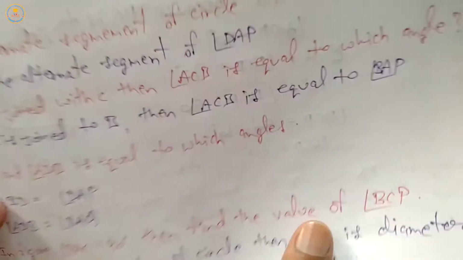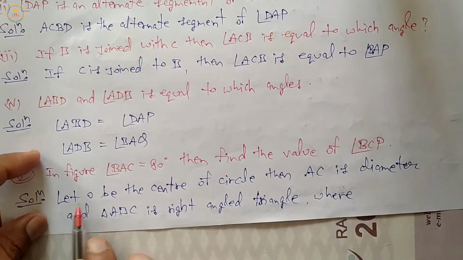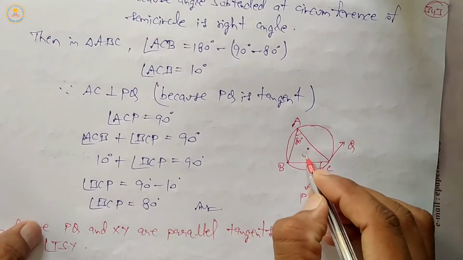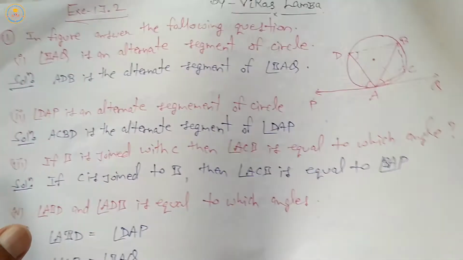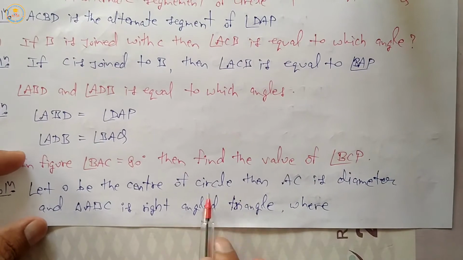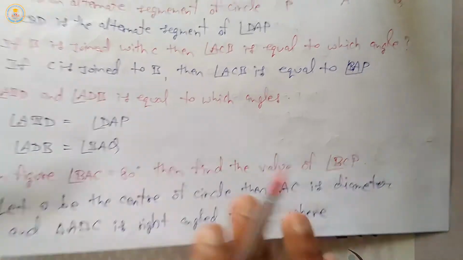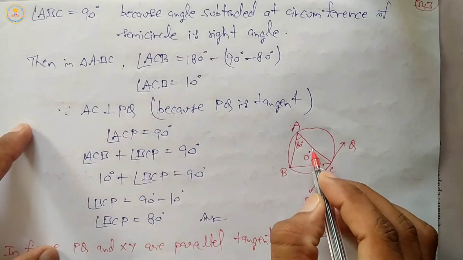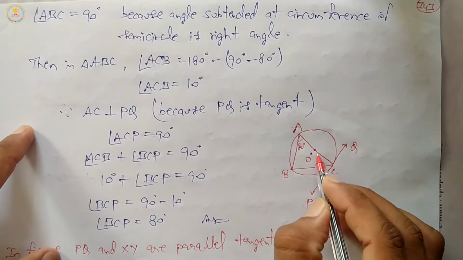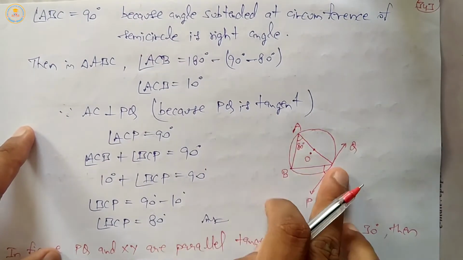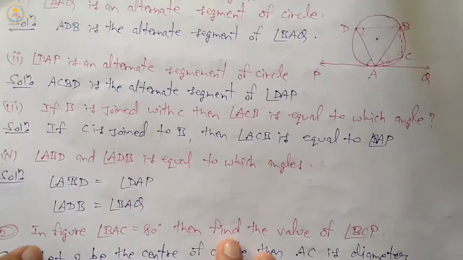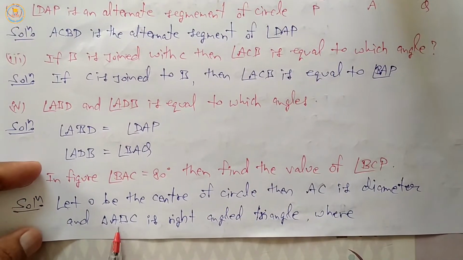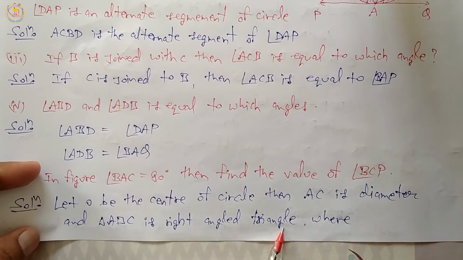Now according to the given question, let O be the center of the circle. Then AC is the diameter. This one is AC, the diameter. Clear? Now triangle ABC is a right angle triangle.